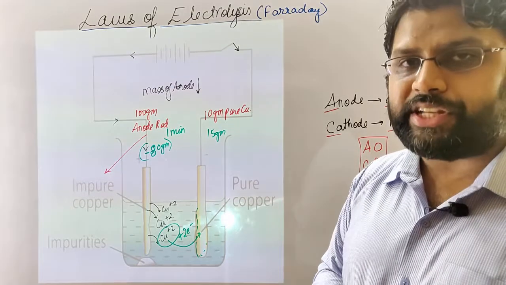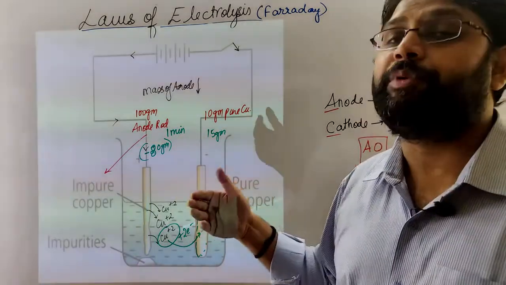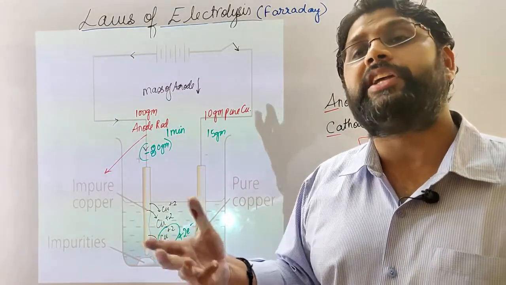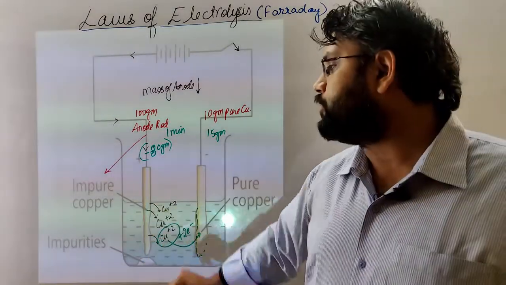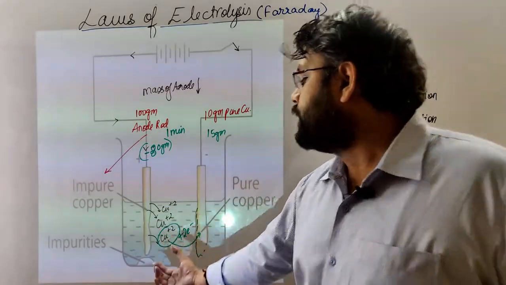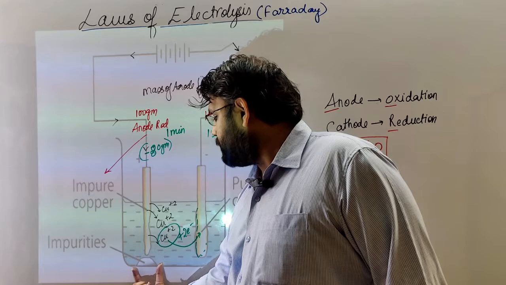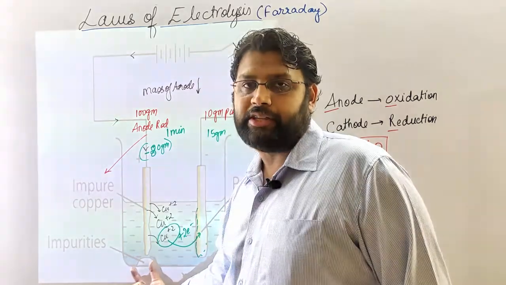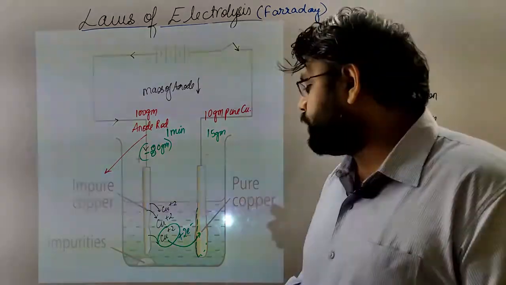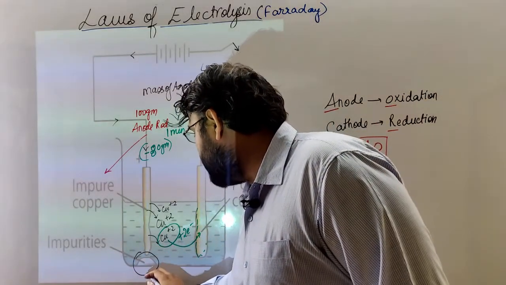So what I said, because the anode is impure, it is an ore of copper. Ore means it contains many minerals alongside copper. So all will not get reduced, only copper will get reduced. The rest of them will settle at the bottom as impurities, also known as anode mud.